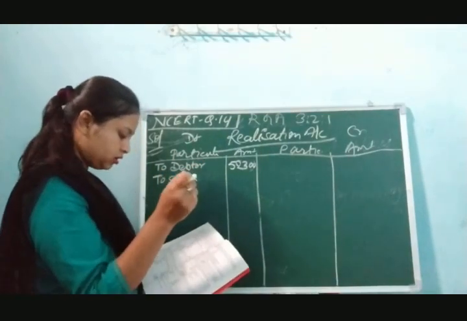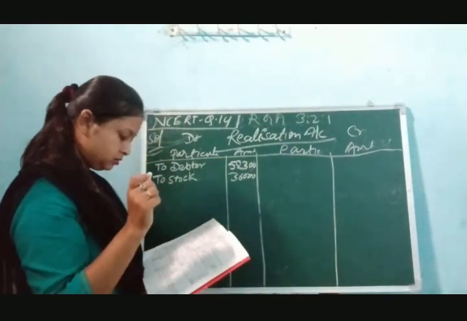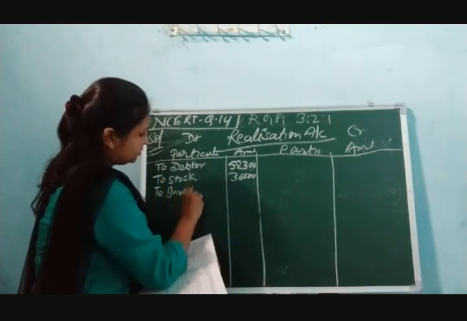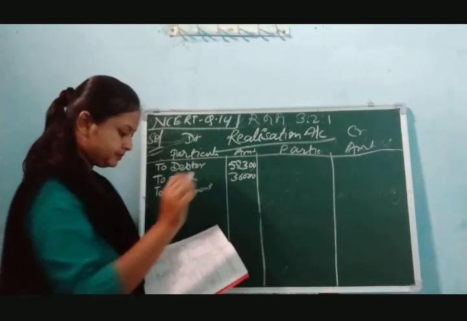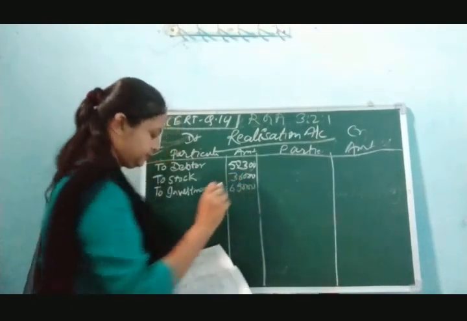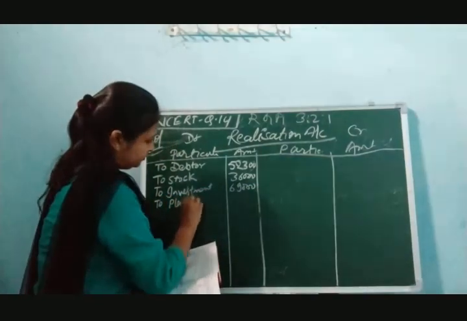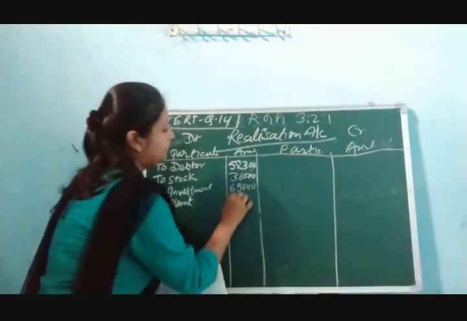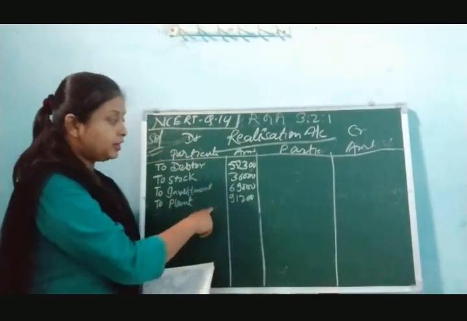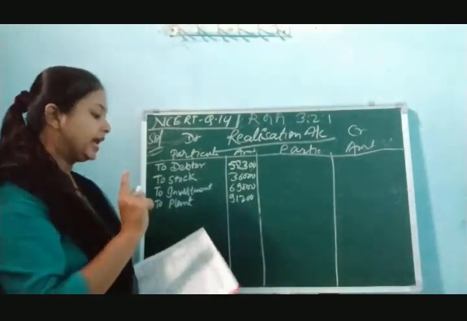To stock, 36,000. To investment, it is given 69,000. And to plant, 91,200. So this is the assets value. Except the cash, all the asset values we have to write down here in the realization account.